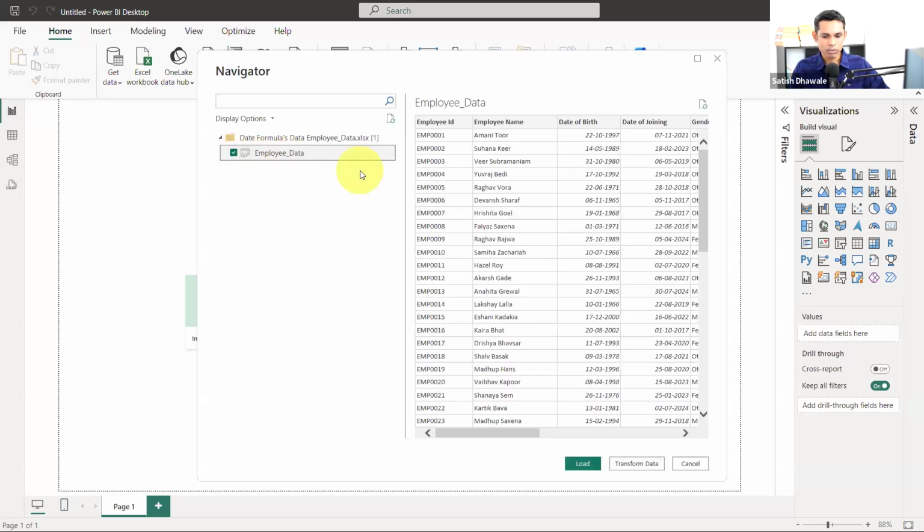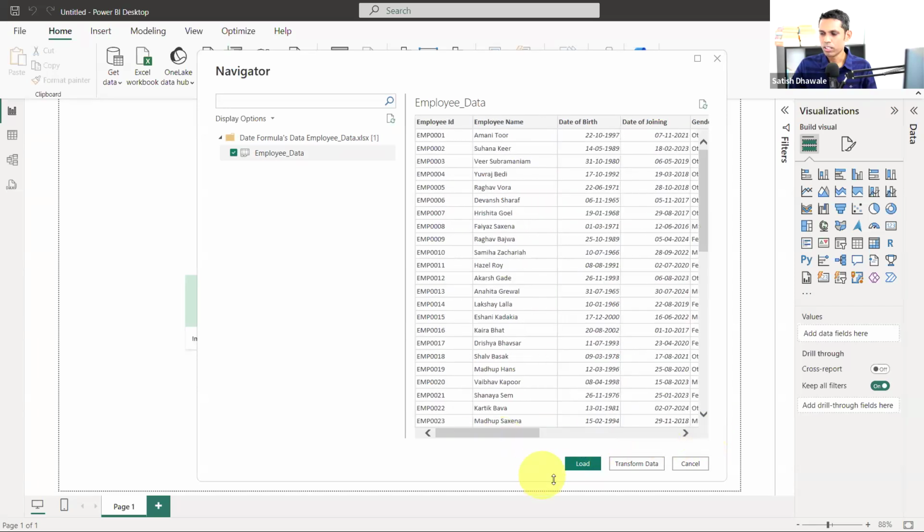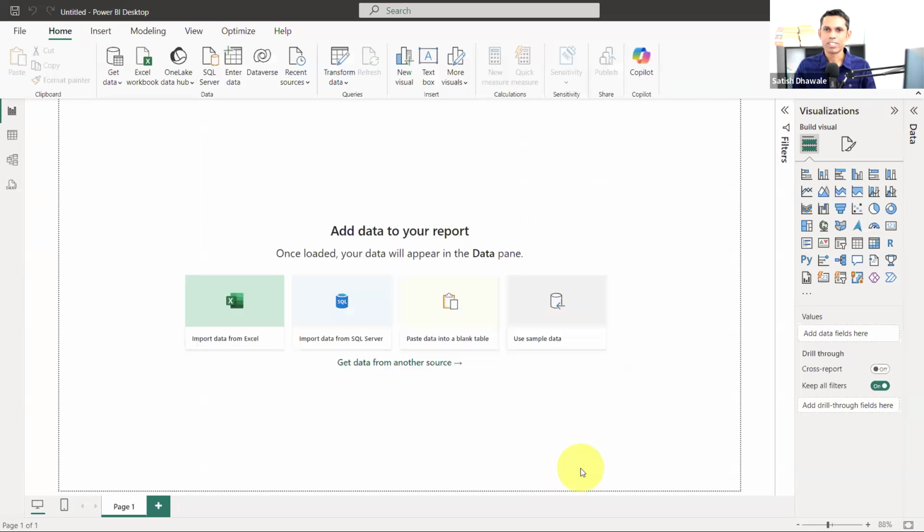Later on, we are also going to learn the CALCULATE formula, how to apply filters inside the CALCULATE formula, and so many things. So let's go ahead and load the data. I have taken a clean data basically. There is no transformation required in this data, so I'm going to load it instead of making any kind of transformation. It is clean and neat data.